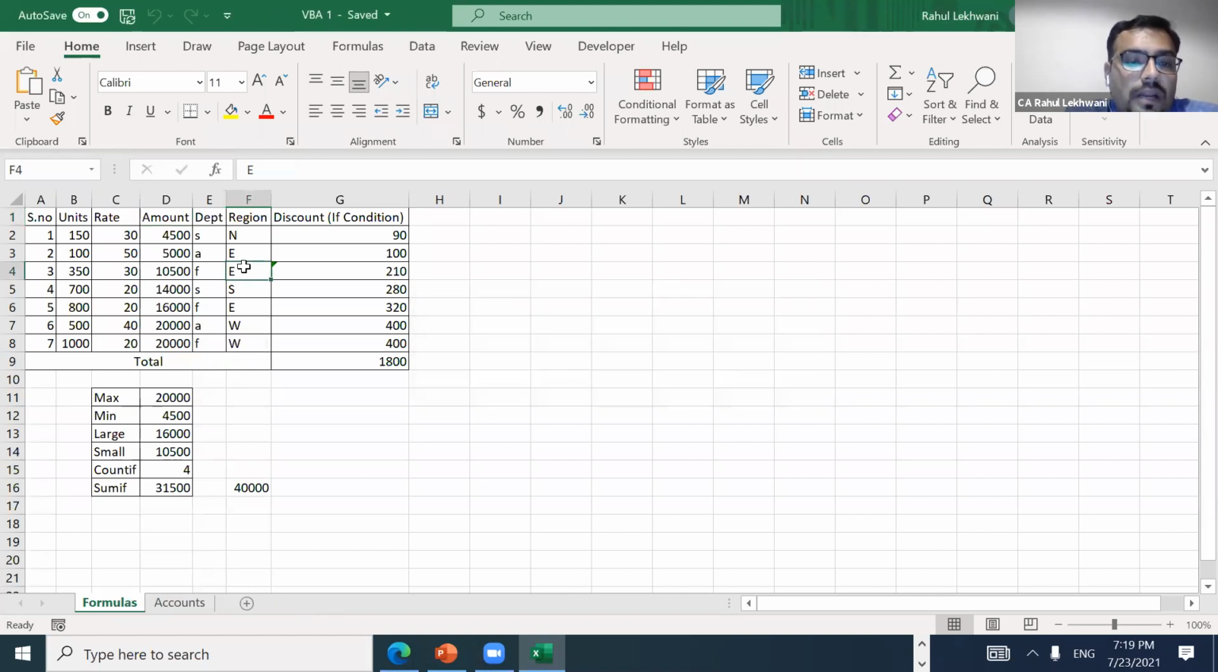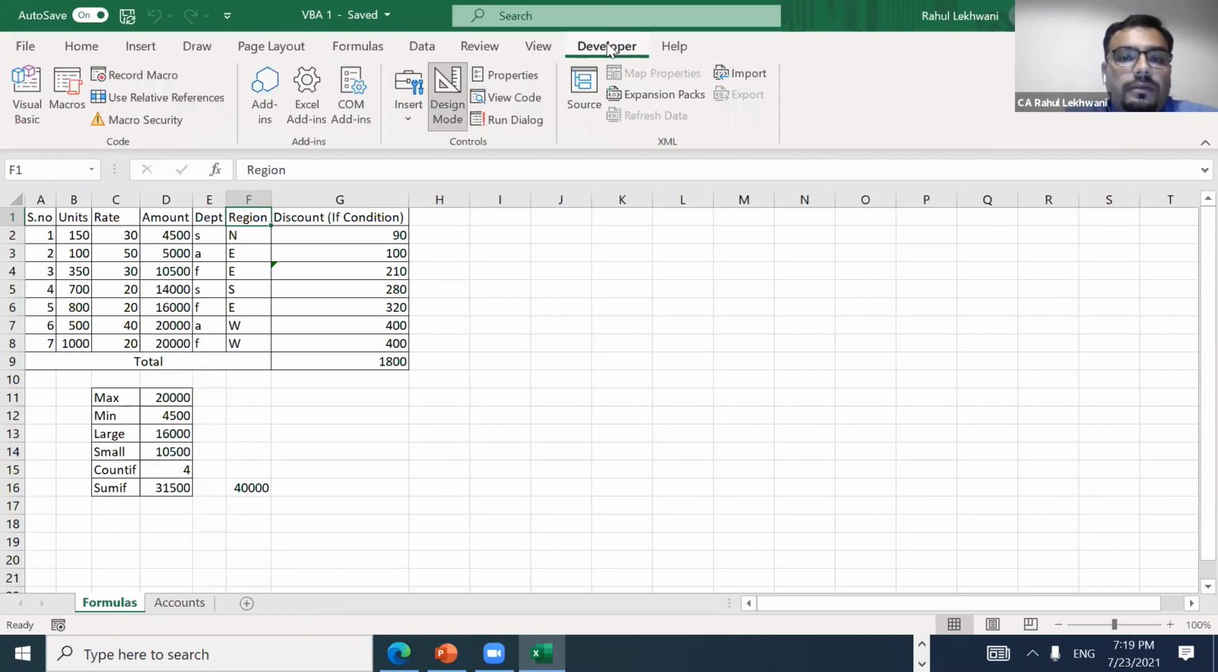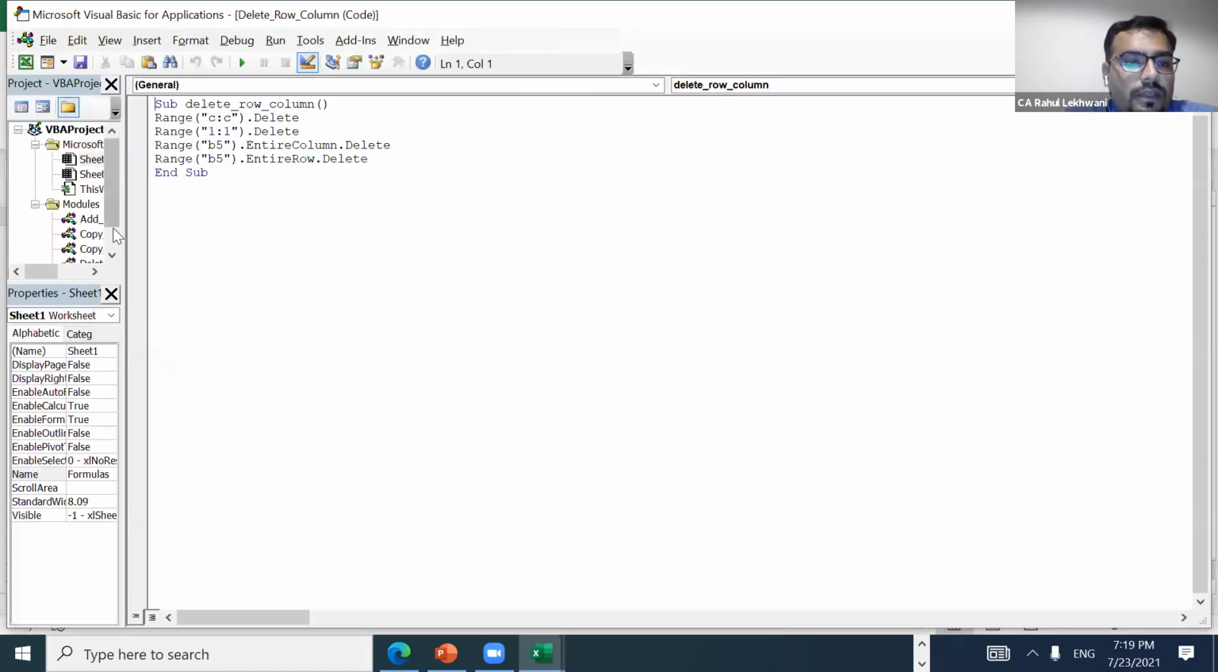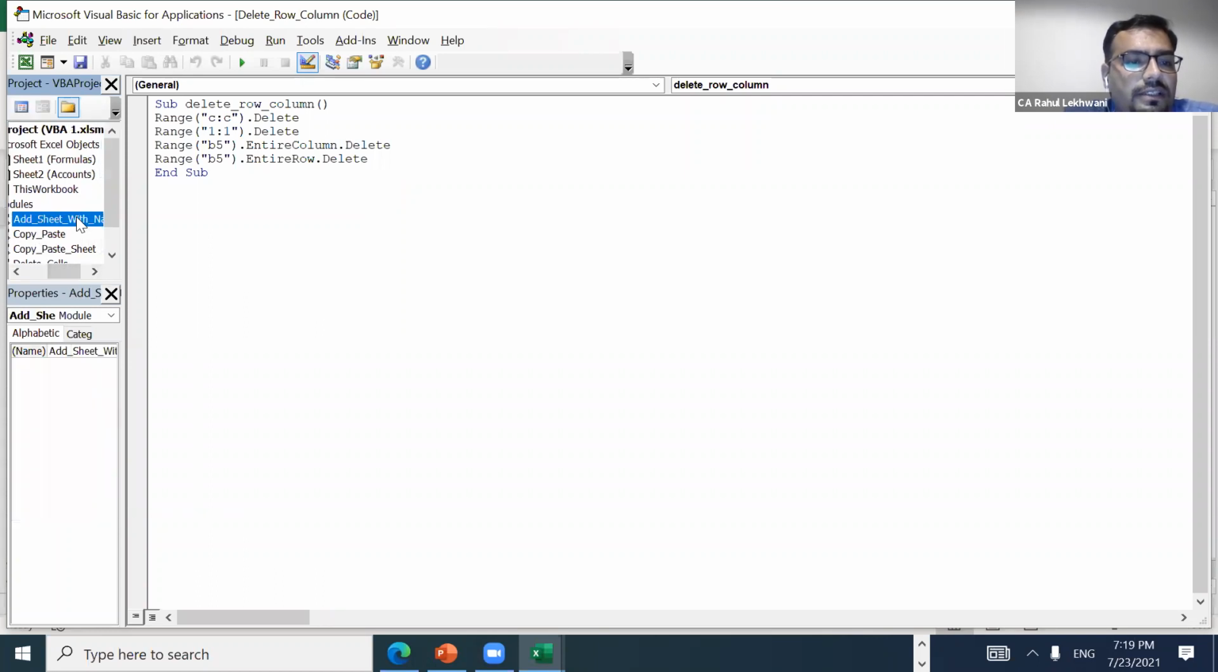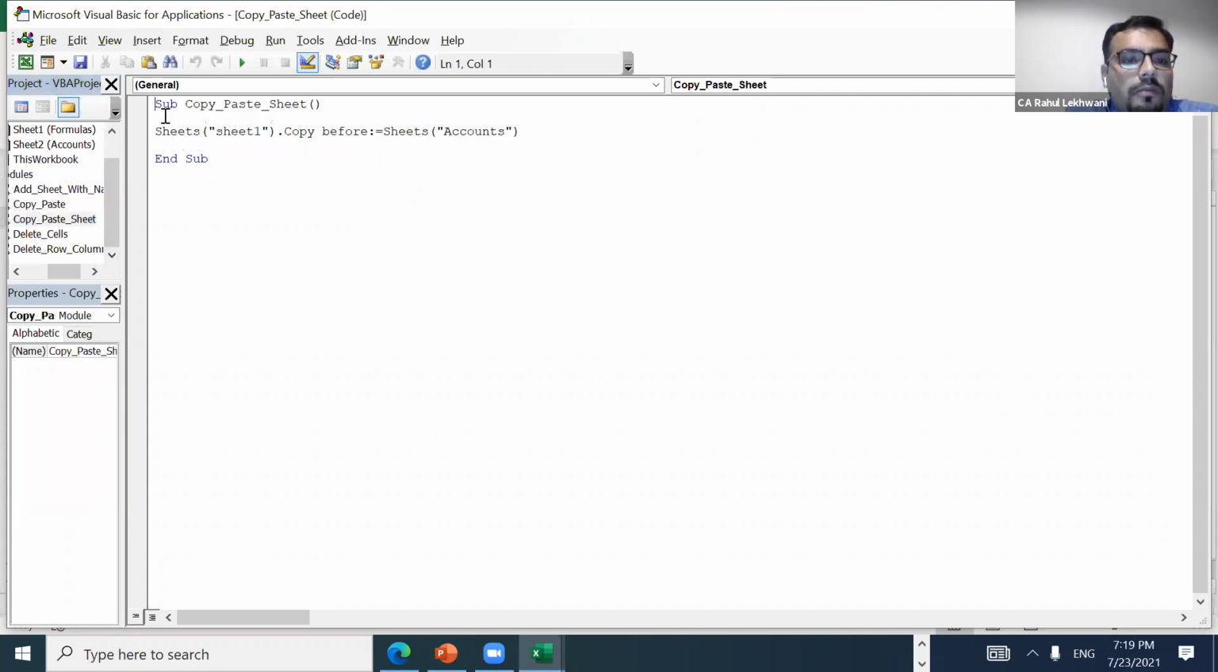So suppose this formula tab has to be copied 10 times. What I'll do is go into the Developer tab and then into Visual Basic. I have some pre-written formulas here, but I'll show you how to write one. Just see, add sheet with name. I need to copy and paste a sheet, right? So this is the formula. I'll show you from the beginning.